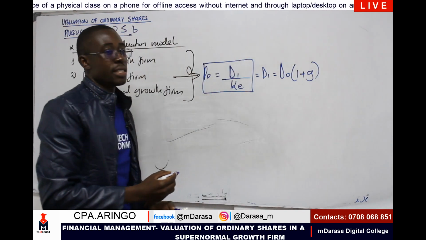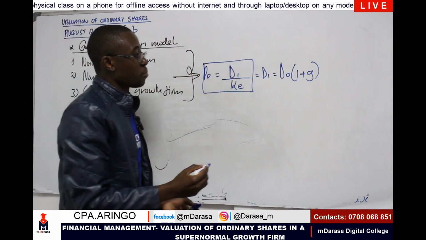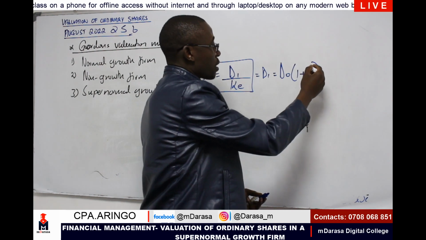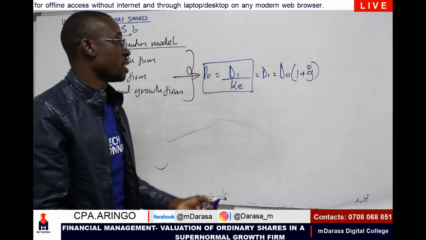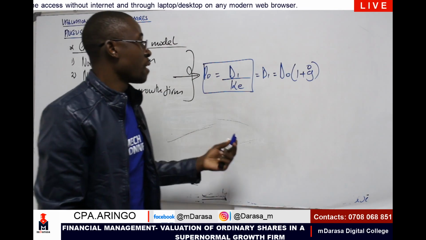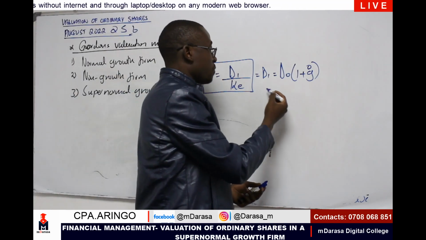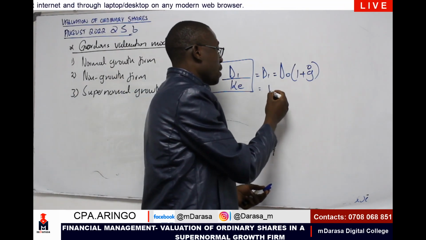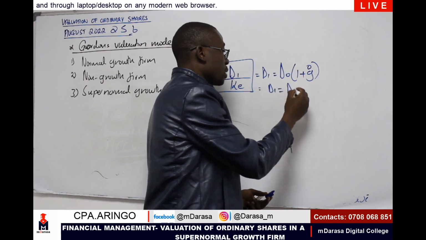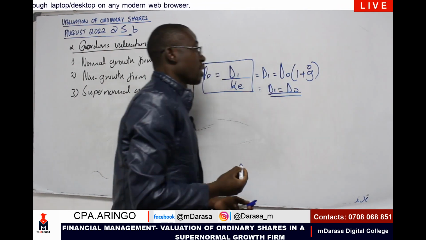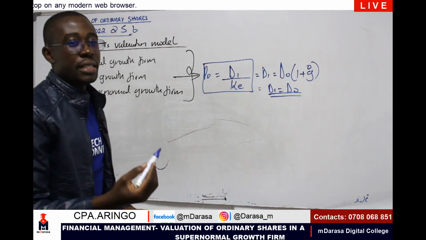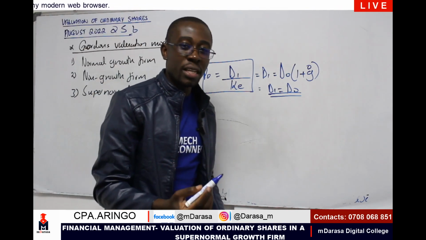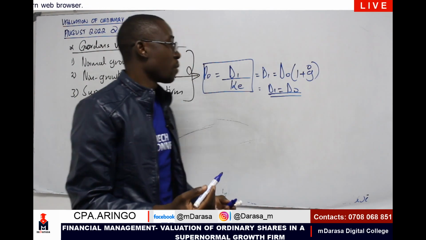G ideally is our growth rate. And at this point, we don't have a growth rate. Growth rate is zero for non-growth because the dividends will be constant all through. So in such an event, my D1 will just be the same as D0. This is the non-growth firm. Dividends are not growing, they are constant all through.